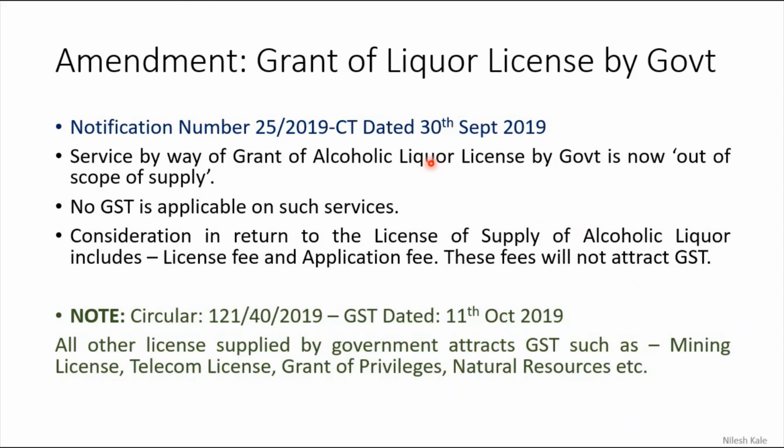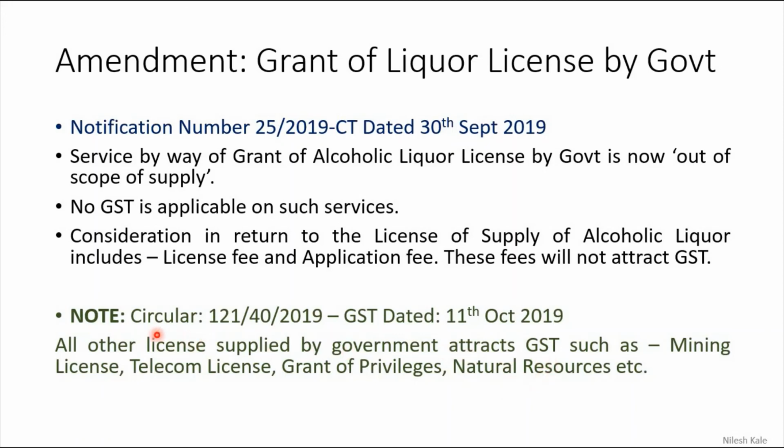Look at the dates. On 30th September they said a license will not attract GST if it is an alcoholic liquor license. Then immediately people started asking, what about the mining license, what about the telecom license, what about the privileges that government is giving, what about the natural resources license?